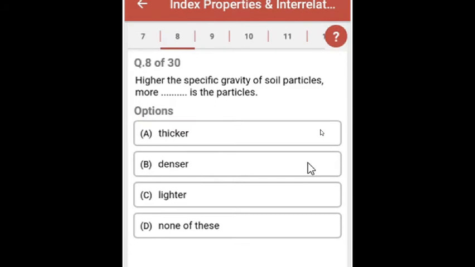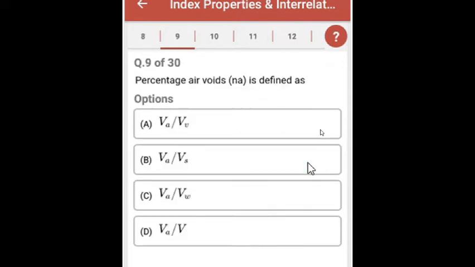Question 8. Higher the specific gravity of soil particles, more blank are the particles, and the answer is denser are the particles. Question 9. Percentage air voids denoted as na is defined as, and the answer is volume of air upon total volume, Va upon V.